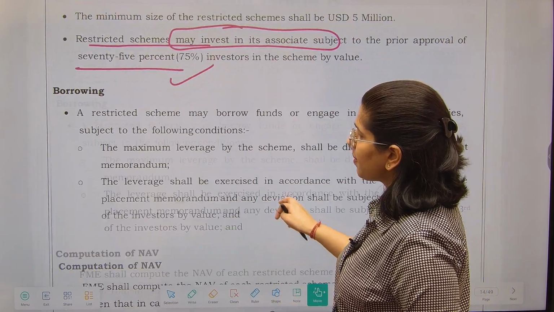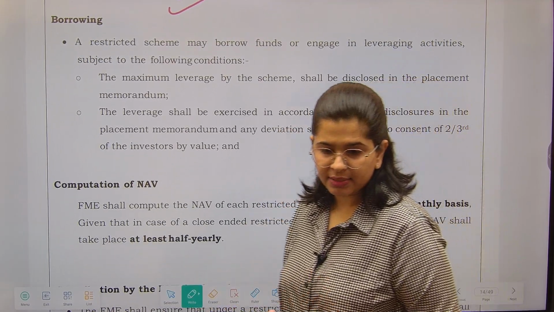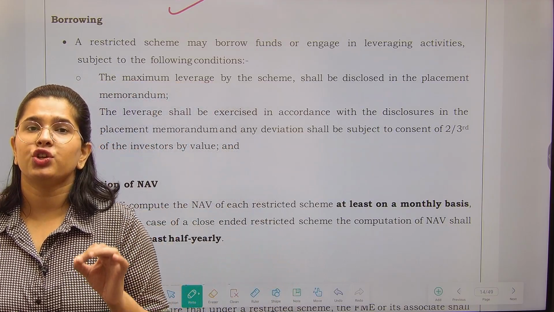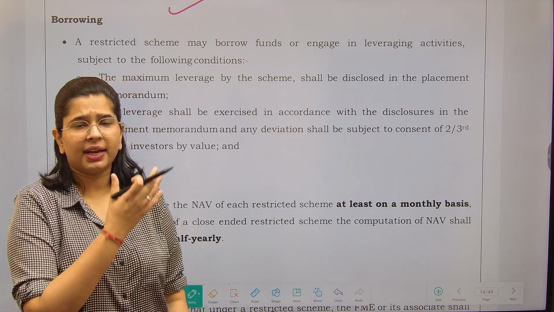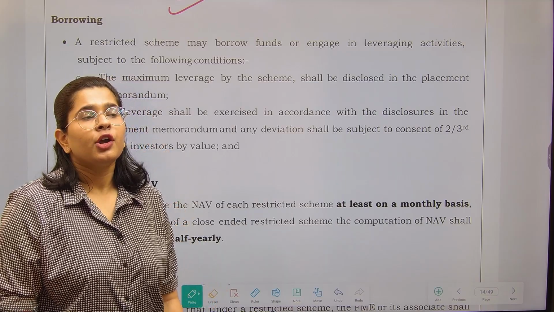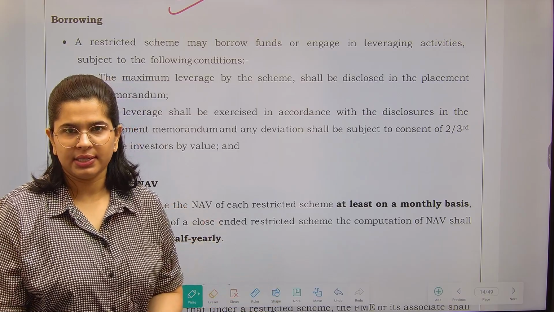Now, the same things about the borrowings. Maximum leverage you have to indicate in your placement memorandum. Fine. If there is any deviation in the borrowing, if you are borrowing more. Now, many people could get confused about leverage. I have told you leverage means your own funds compared with the borrowed funds, right?